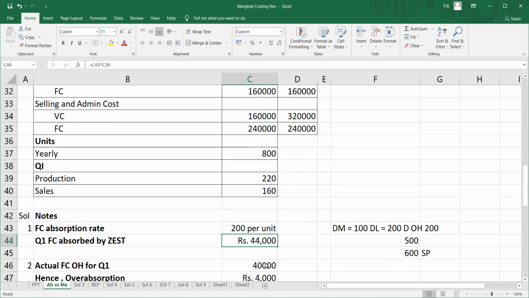However, how much should have actually been absorbed? Since it's a period cost, it is 1,60,000 rupees divided by 4 quarters. So I should have recovered only 40,000 rupees in the current quarter in the form of my fixed cost of production. However, I have recovered 44,000 rupees. Why? Because this was my formula, I was keeping on adding this into my cost. That means I have actually recovered rupees 4,000 more.